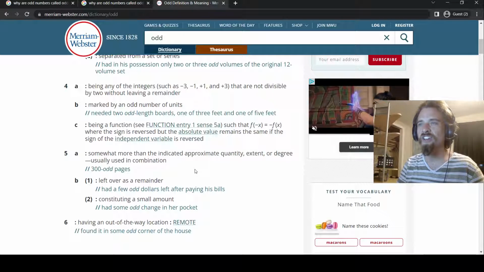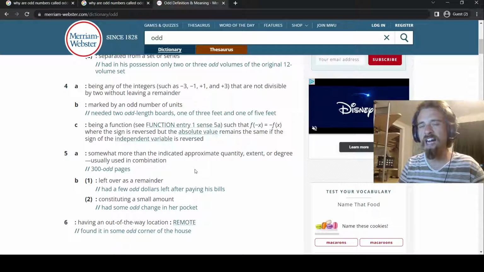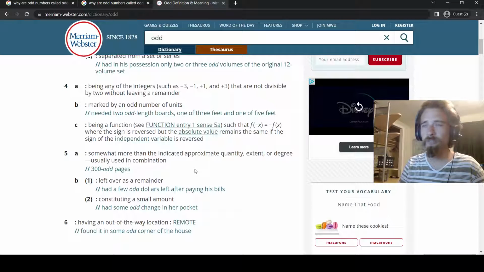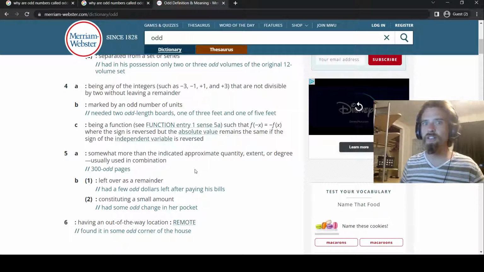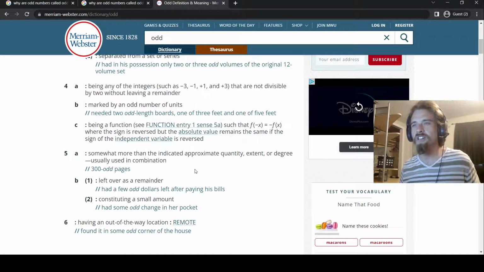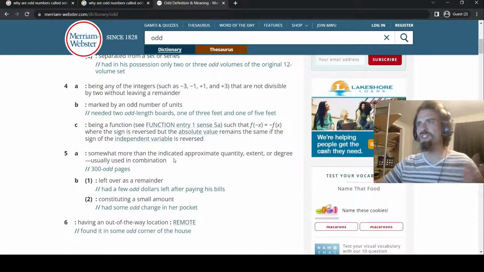You had some odd change in your pocket, but it was a pair of quarters. So the definition of odd is becoming unraveled for me here. And then the last definition, having an out of the way location, found in some odd corner of the house. So is an odd number an out of the way location? Is it because it's located in an out of the way location? Is an odd number, does it have to do with somewhat more than the indicated approximate quantity, extent, or degree, usually used in combination? Is that what it is?